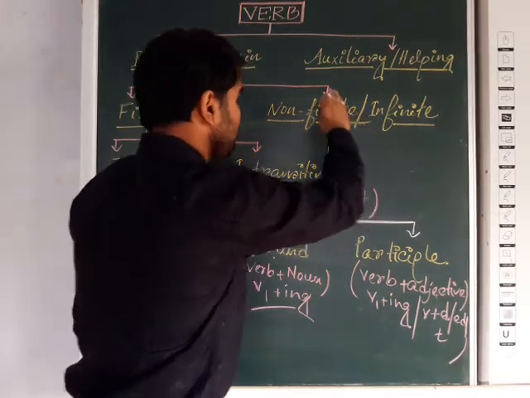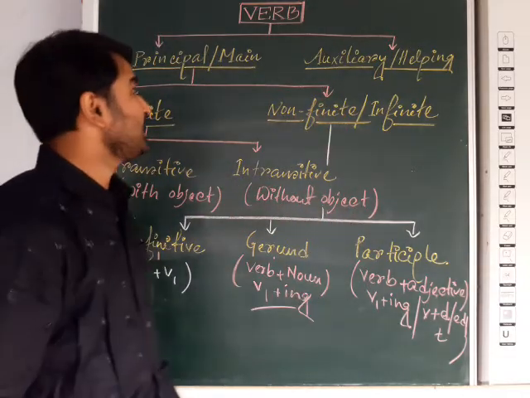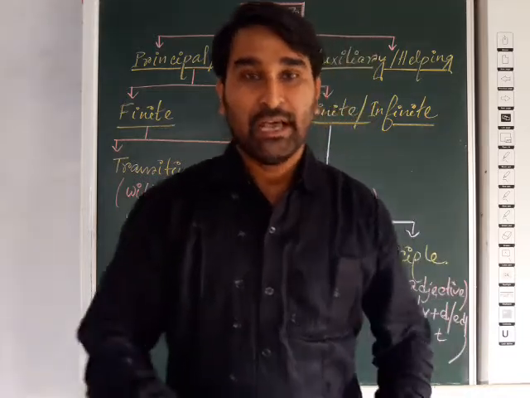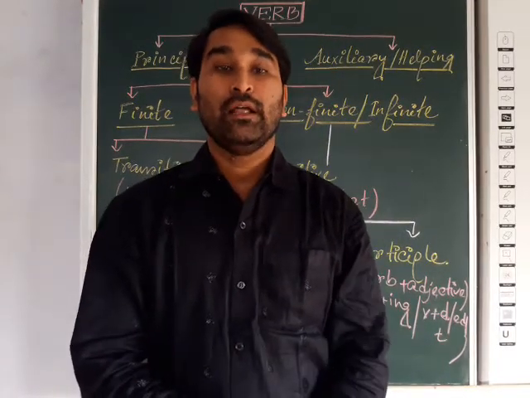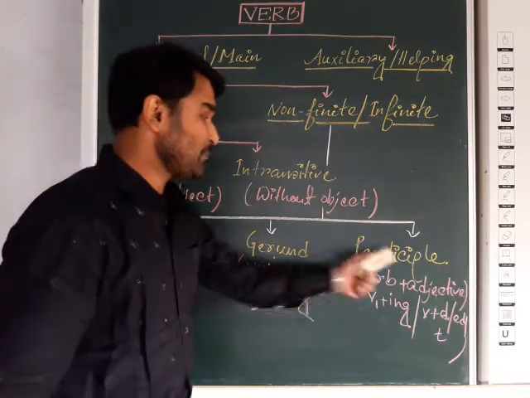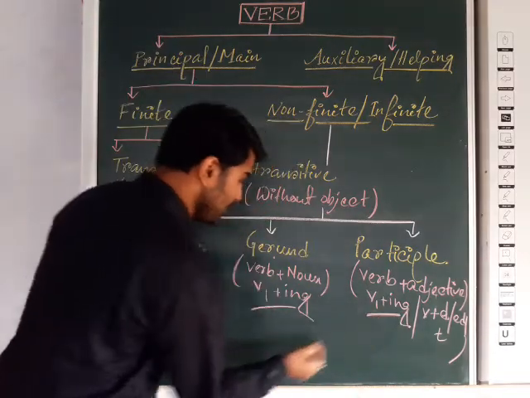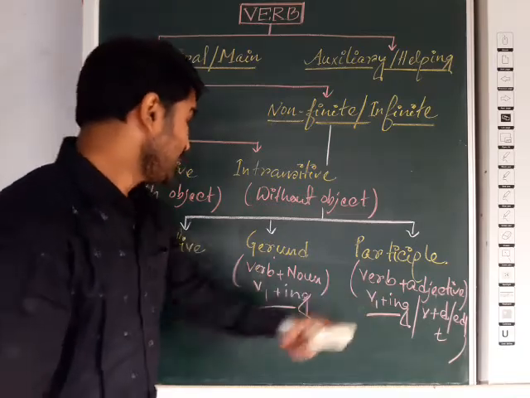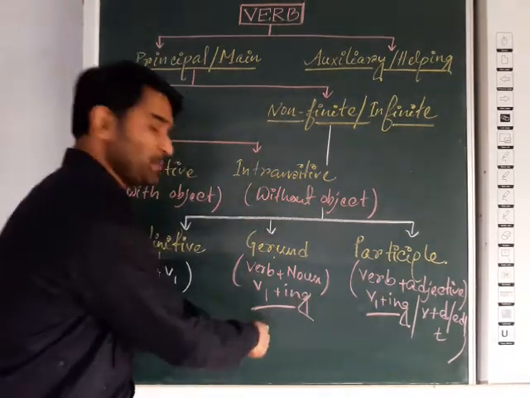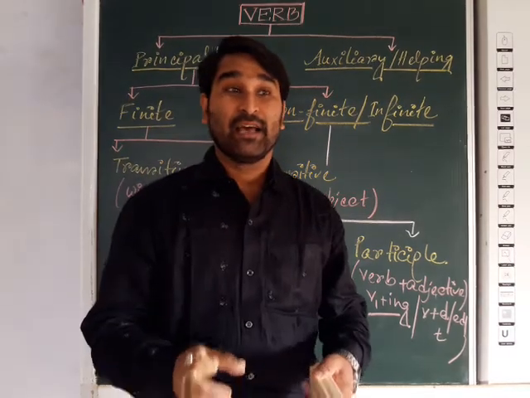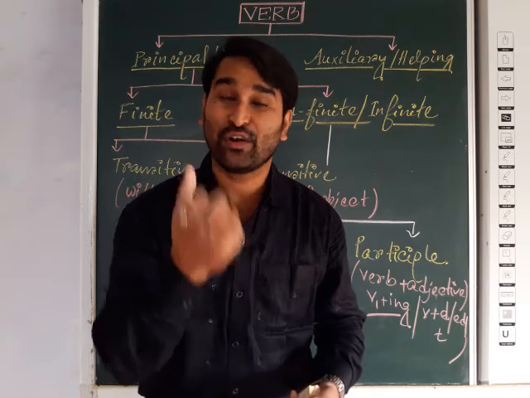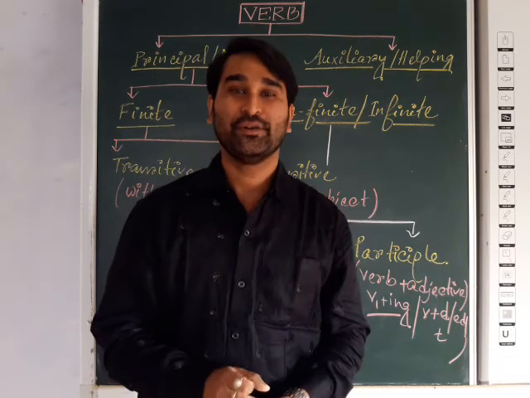So the total division of non-finites I have cleared in this introductory class of non-finite. In the next video we will learn details about infinitive, gerund and participle. Here I can see V1 plus ing and V1 plus ing, both forms. Participle is V1 plus ing, gerund is also V plus ing, but still there is some differentiation. So what is the difference? For that we should watch the next video.